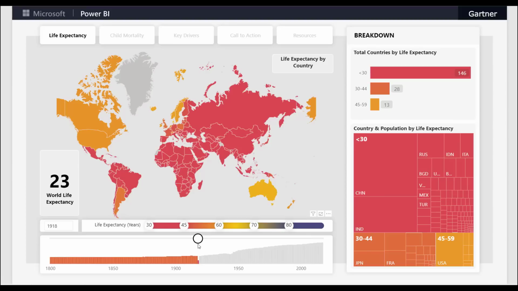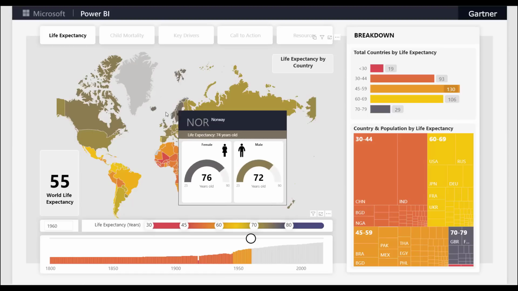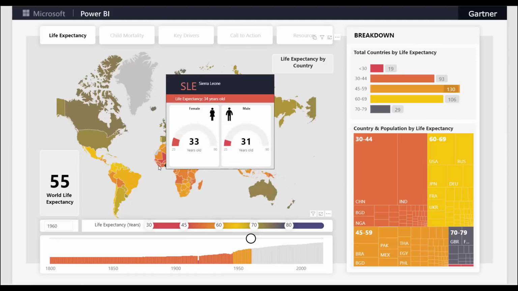But the Spanish flu is followed by the discovery of penicillin, the production of antibiotics, and by the 1960s, average life expectancy jumps to 55 years. But this masks a huge global health inequality, where countries such as Norway have life expectancy in the 70s, while other developing countries such as Sierra Leone have life expectancy in the 30s.